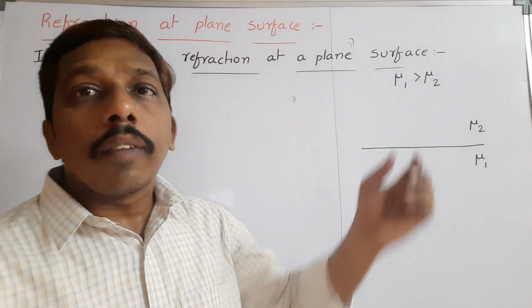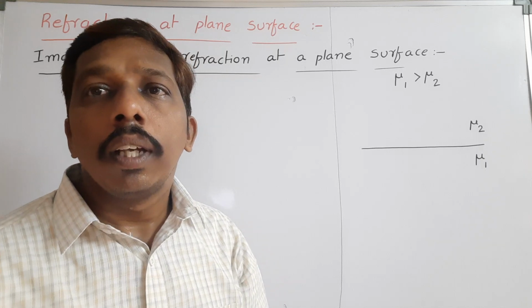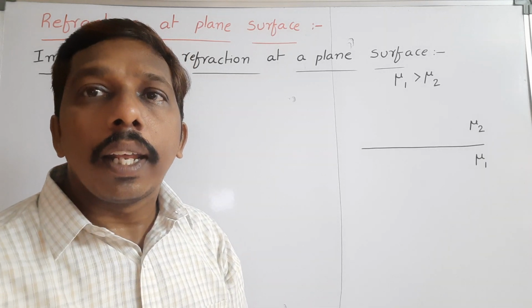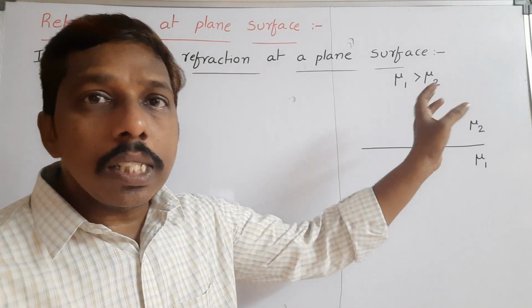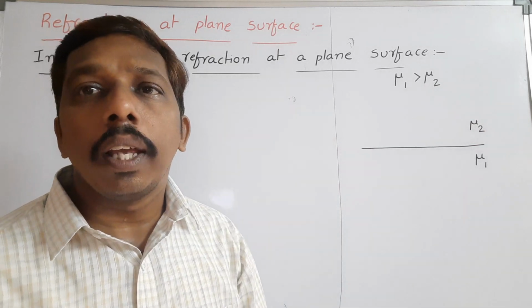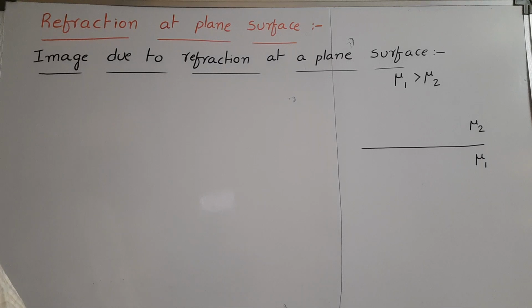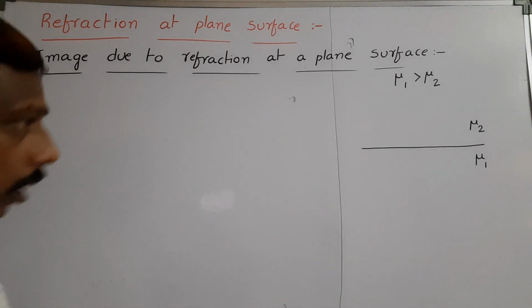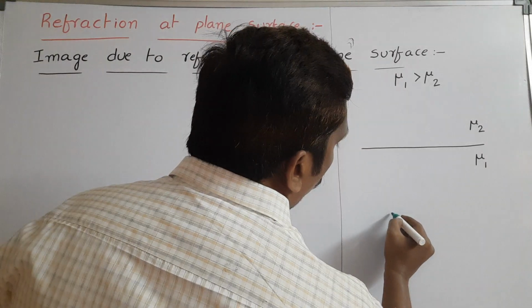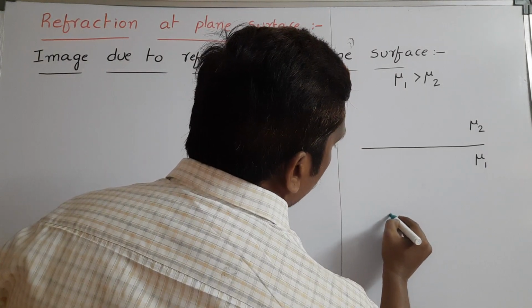A medium with greater refractive index value is said to be a denser medium. If the refractive index is less, it is said to be a rarer medium. So here the observer is in the rarer medium, and the object is in the denser medium. I am assuming one object is here.